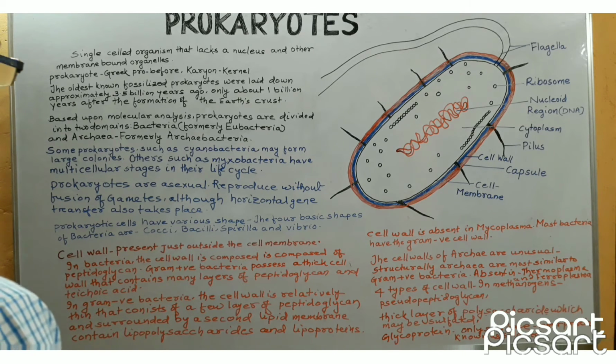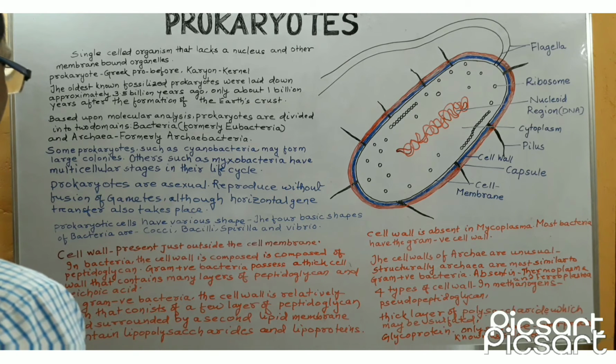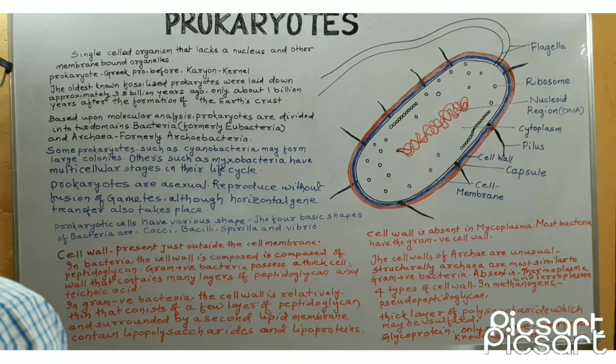They reproduce without fusion of gametes. In prokaryotes, the main method of reproduction is through binary fission. In prokaryotes, horizontal gene transfer takes place through transformation, conjugation, and transduction. What is transformation? Transformation is a process of horizontal gene transfer in bacteria in which some bacteria take up foreign DNA from their environment and incorporate into their genetic material.